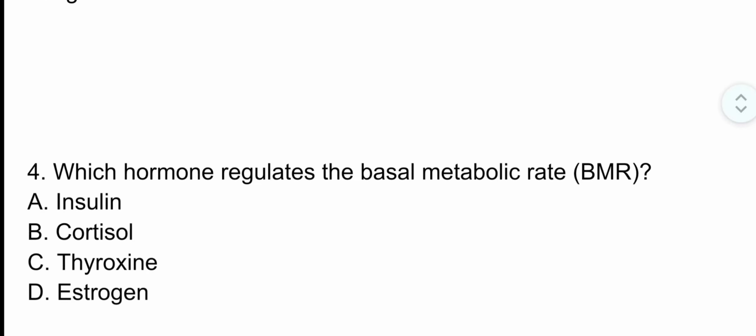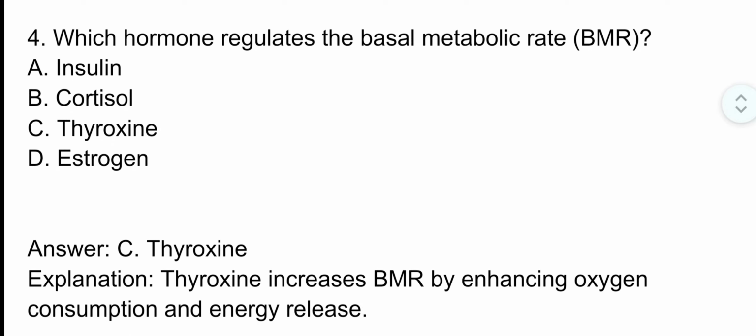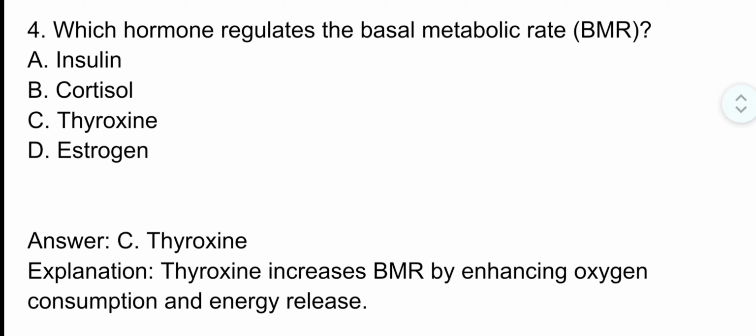Question number 4. Which hormone regulates the basal metabolic rate, that is BMR? The correct option is option C, thyroxine. Thyroxine increases basal metabolic rate by enhancing oxygen consumption and energy release.